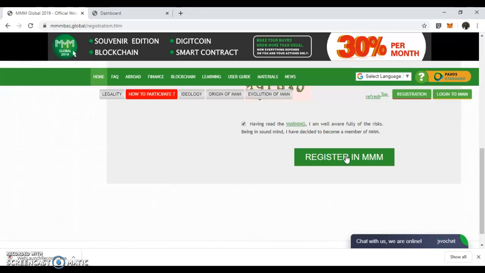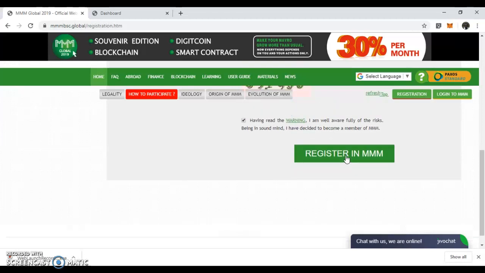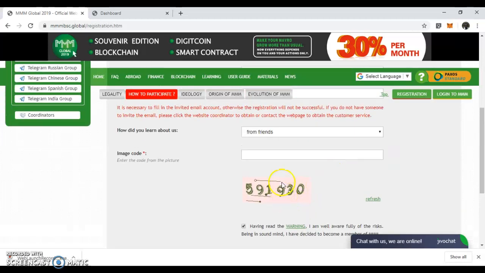Then, when you click on login, it's going to bring you to a page where you will be expected to input your email address and your password. Then the same kind of image here will also be there. You put it in the provided opening, and then you click on login to open your account.